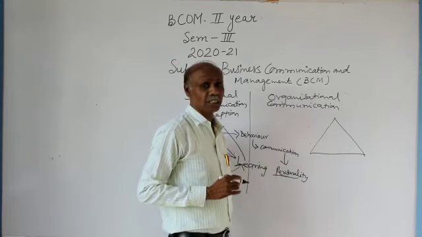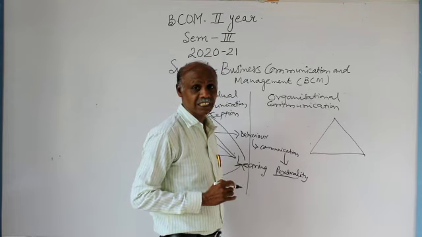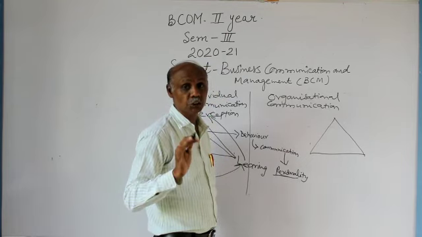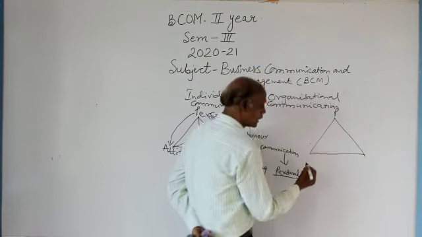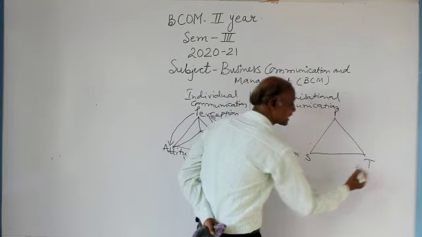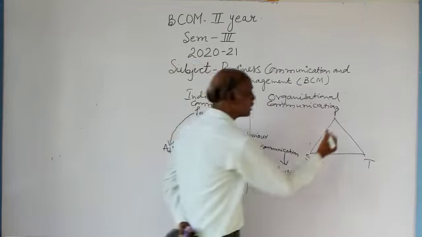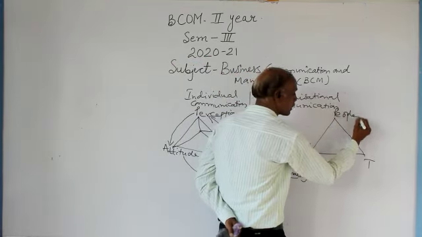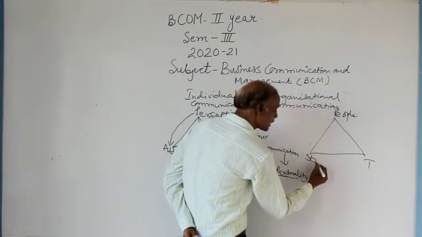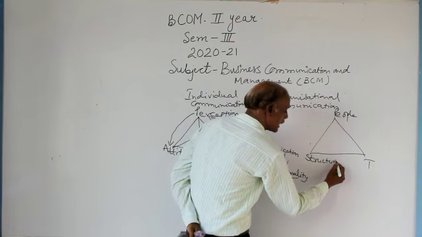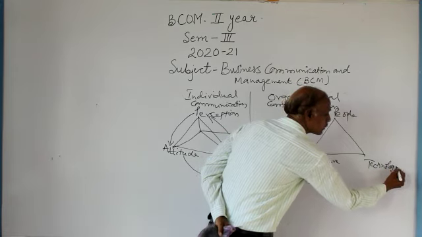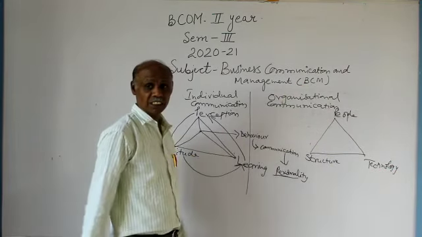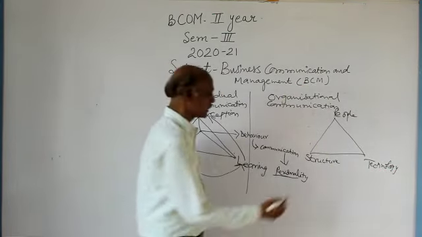See, in the organizational communication, first of all, let us decide what are the three elements which can constitute an organization. Here we have triangle PST. P for people, S for structure, and T for technology. Now we will observe what is the interaction between these three.